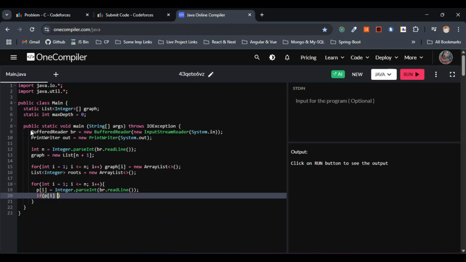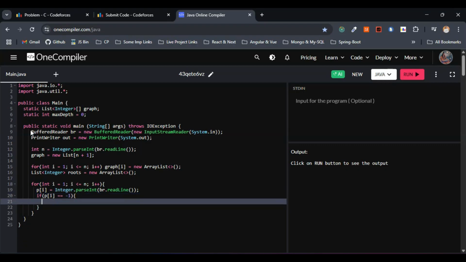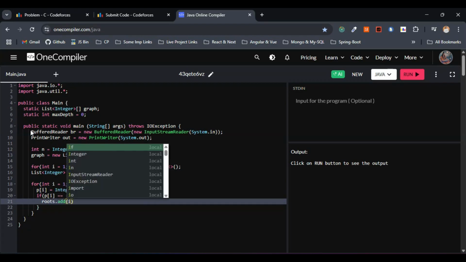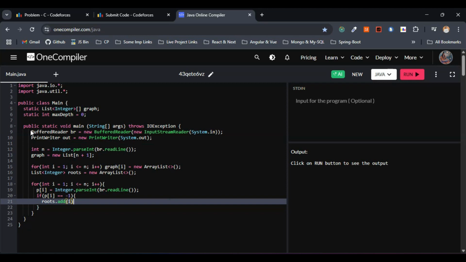Iterated value of the p, if it is equal to -1, then what shall we do? So here, let me go with roots dot add of this one i. In simple terms, if employee has no manager, we are considering that one as root, right? So that's what we have done by making use of the simple if condition, right?